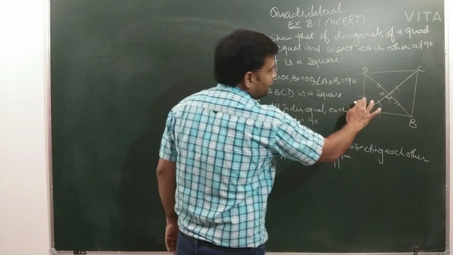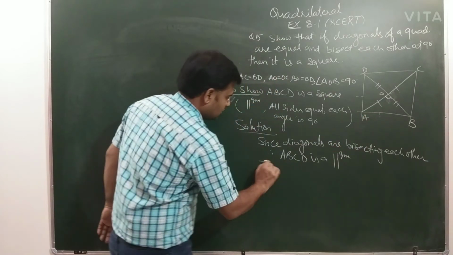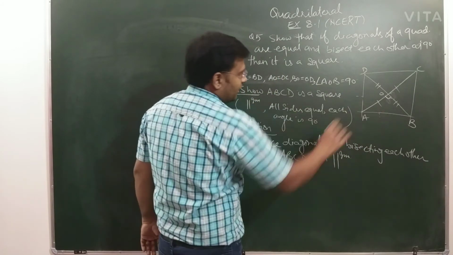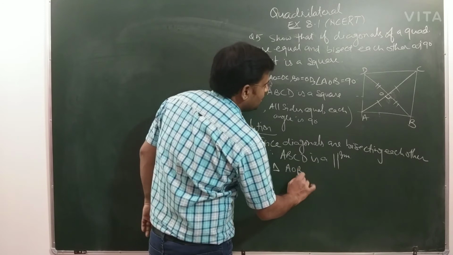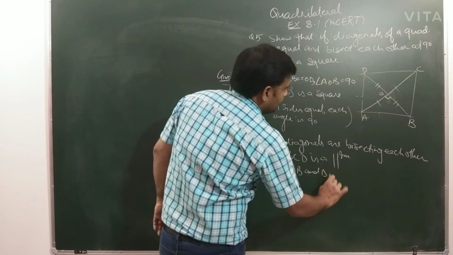We have to take these two triangles: triangle AOB and triangle AOD.